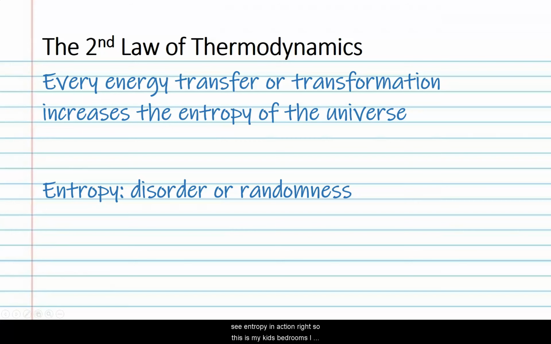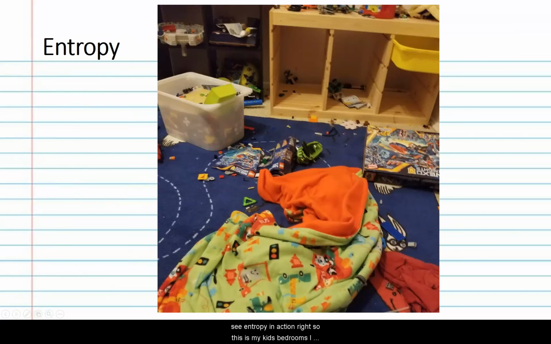And we can see entropy in action, right? So this is my kid's bedroom. I swear it was clean 5 minutes before I took this picture, but here you can see it is constantly going to be moving towards disorder, right? Disorder is a universal constant.